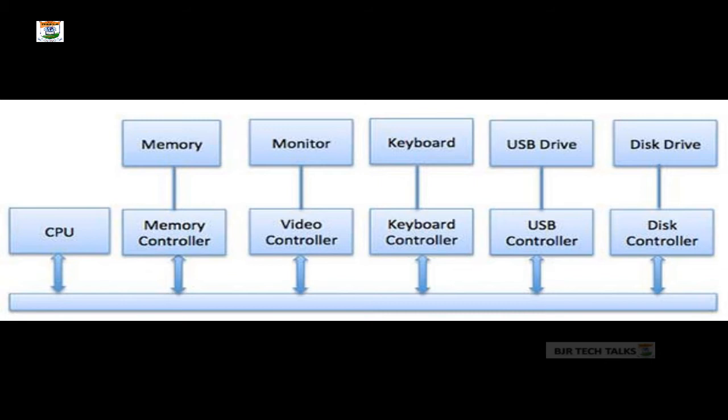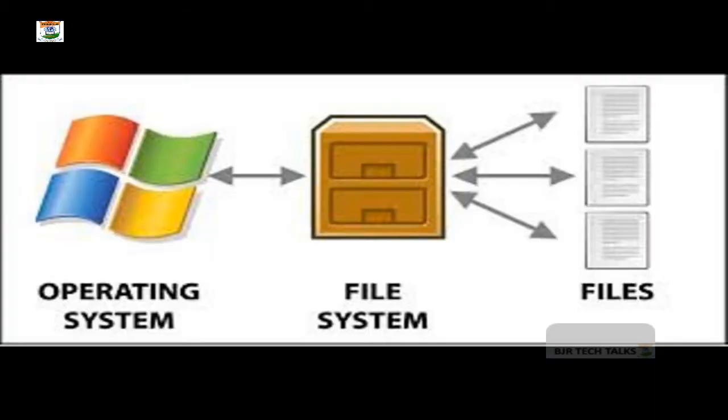So what is the next service provided by the operating system? The fourth service is file system manipulation. Friends, we know that our computer, our phone, or any electronic gadget can hold some data. That data might be in the form of a file, or in the form of a folder, or in the form of some other kind of information.